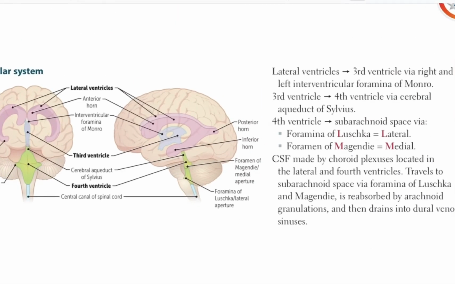From the fourth ventricle, the cerebrospinal fluid moves into the subarachnoid space via the foramina of Luschka and Magendie. So remember L for lateral and M for medial. The cerebrospinal fluid is made by the choroid plexus located in the lateral and fourth ventricles, travels to the subarachnoid space via the foramina of Luschka and Magendie, and is reabsorbed. Please remember that this is reabsorbed by the arachnoid granulation, as I discussed in the dural venous sinuses, and drains into the dural venous sinuses.